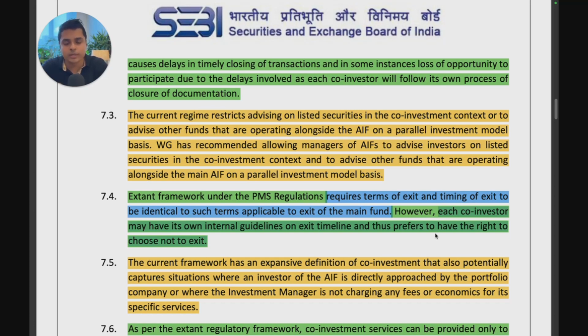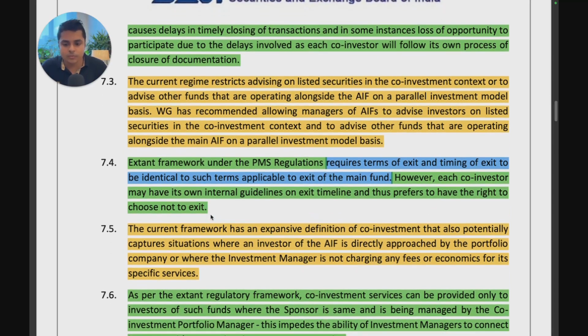This could cause conflict issues because it's possible that the AIF may exit and the co-investor doesn't exit, and hence you can see a conflict where the co-investor is getting a better deal and they stayed longer. So let's see what the industry's feedback is on this and whether SEBI actually allows this, because this is the main reason why the co-investment model currently is avoiding conflicts, and if co-investors can choose to exit at their own time, then that remains to be seen how they are avoiding conflict in that situation.